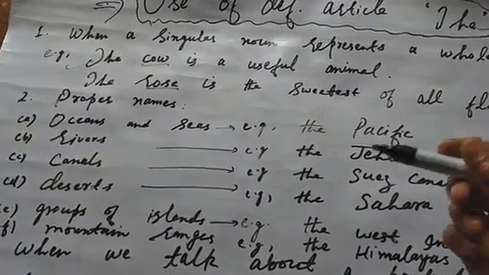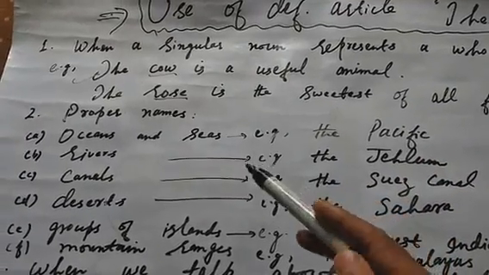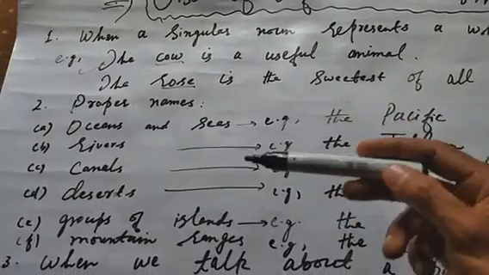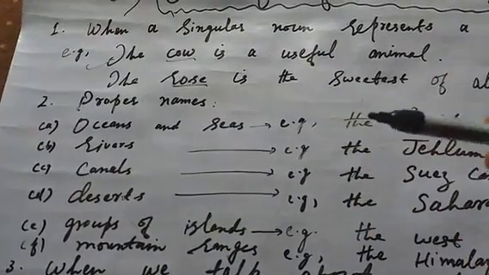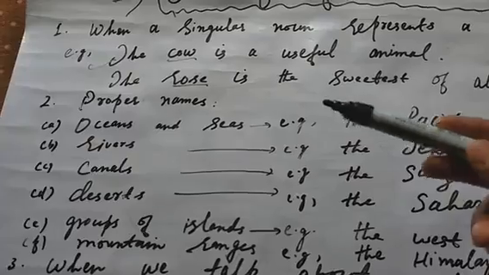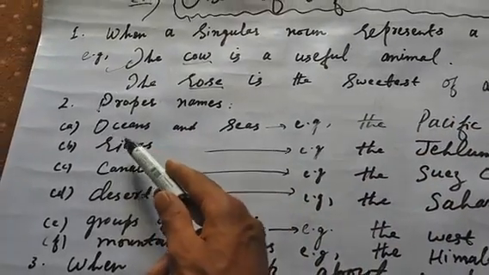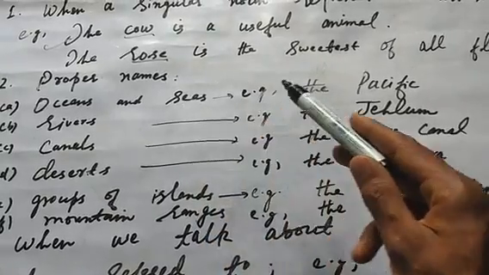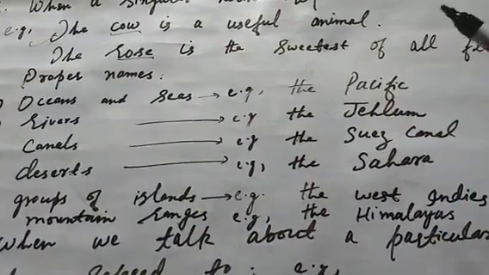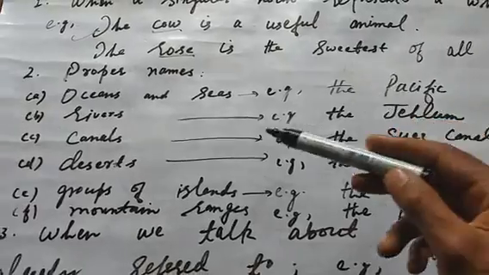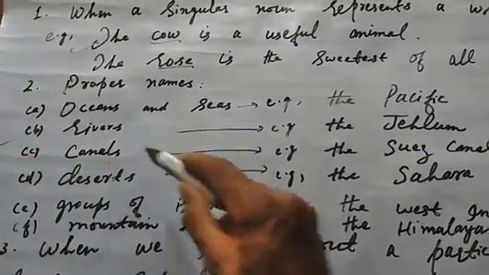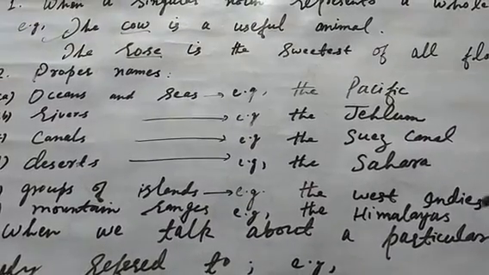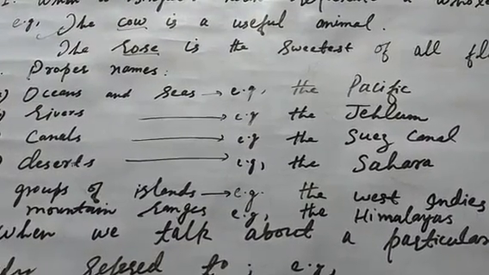The second point is, "the" is used with proper names or proper nouns, and I have written it point-wise. The category is given here. The first point is that it is used before oceans and seas. For example, the Pacific Ocean, the Indian Ocean, etc. Are you getting me? The second point, part B, is rivers. "The" is used before rivers. For example, the Jhelum, the Indus, the Chenab, etc.